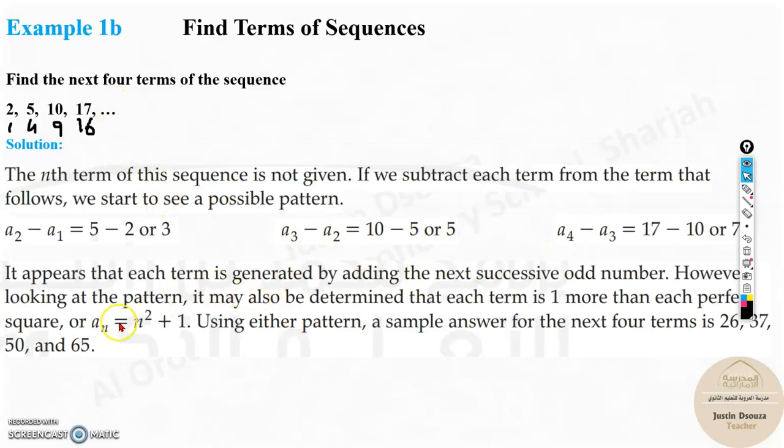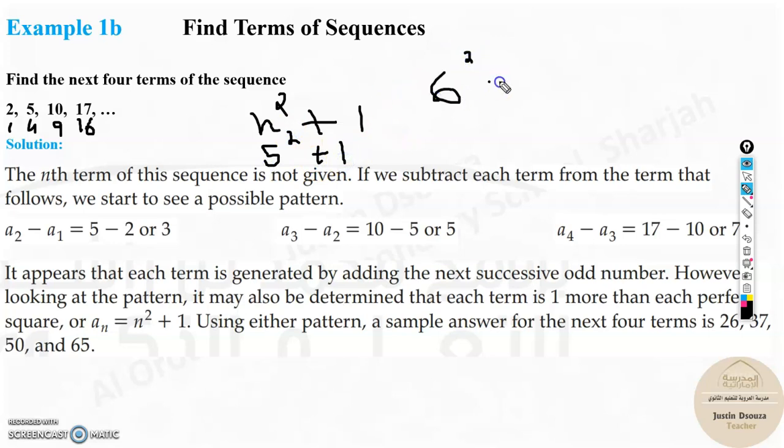So now over here you can see this is the pattern. n squared, in the sense it starts with 1, so n squared plus 1. Now we have 1, 2, 3, 4. Now 5 squared plus 1 will be 26.